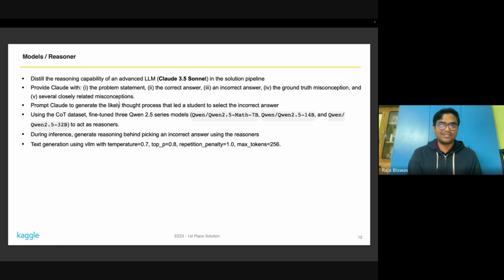Then once I obtain this data set, I could fine-tune Qwen models such that they can predict the reasoning of the incorrect answer during inference. And those reasonings would be provided to the re-rankers such that it helps them at ranking.